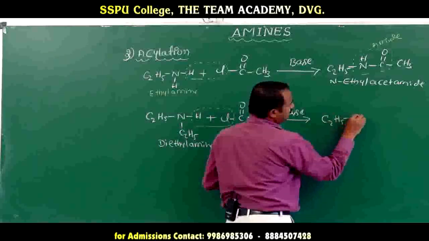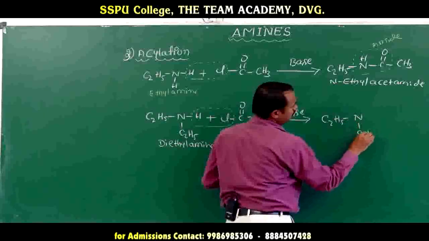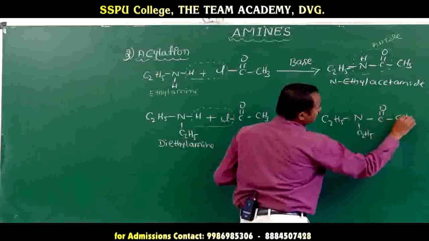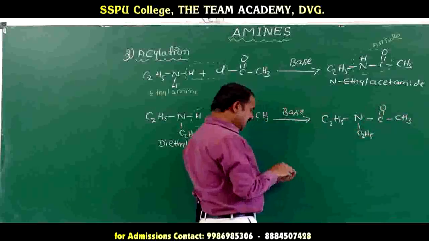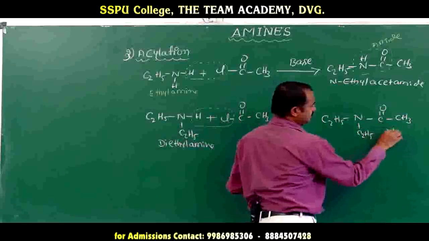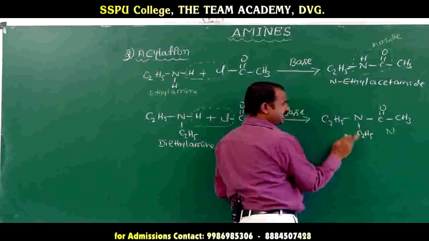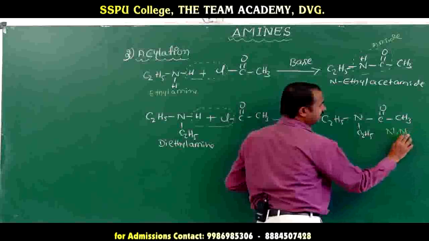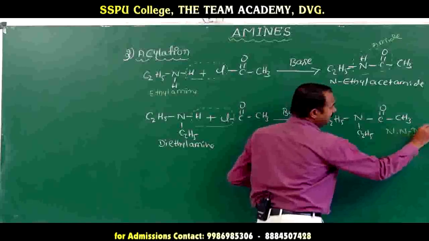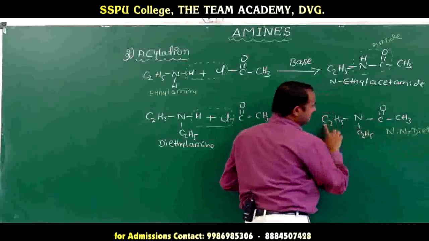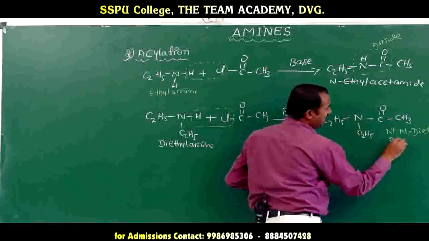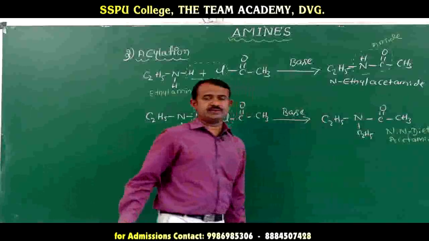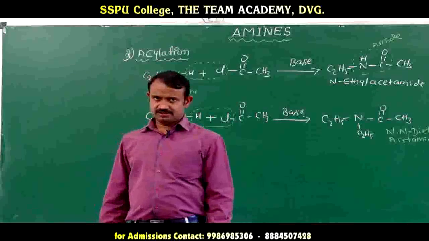The product is (C2H5)2N-CO-CH3. Since ethyl groups are attached to nitrogen, the name is N,N diethyl acetamide.